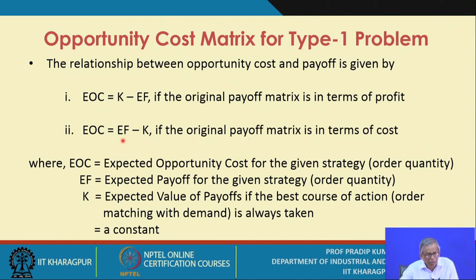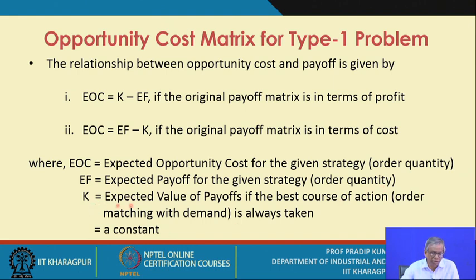then the relationship is EOC, expected opportunity cost for a given strategy, is equal to the expected payoff in cost terms for that particular strategy minus the constant, that is capital K. So this we have explained. EOC is the expected opportunity cost for the given strategy, that is the order quantity. EF is the expected payoff for the given strategy. Given strategy means essentially the ordering quantity or ordering strategies.